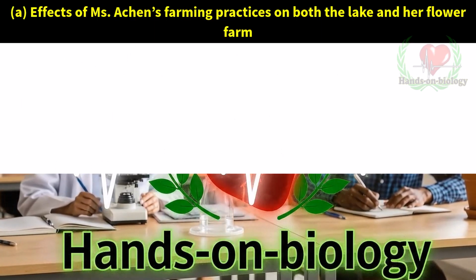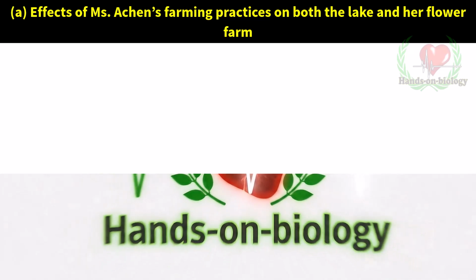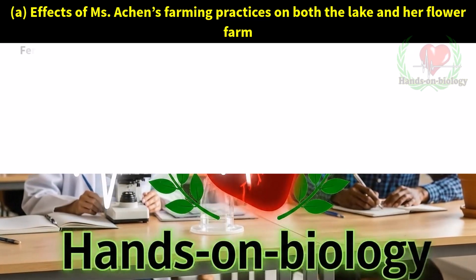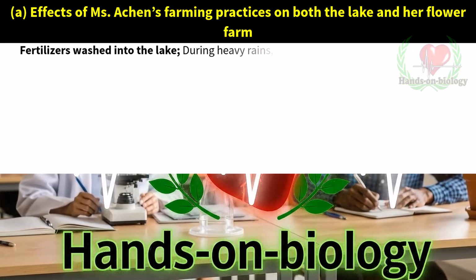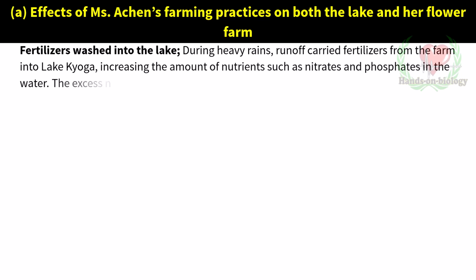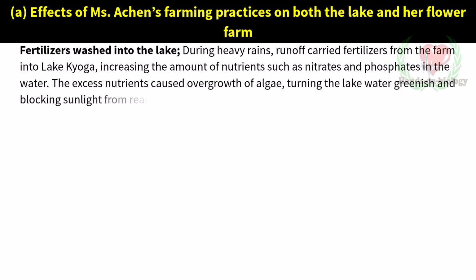Effects of Miss Atkins' farming practices on both the lake and her flower farm. Fertilizers washed into the lake. During heavy rains, runoff carried fertilizers from the farm into Lake Kyoga, increasing the amount of nutrients such as nitrates and phosphates in the water. Rapid growth of algae. The excess nutrients caused overgrowth of algae, turning the lake water greenish and blocking sunlight from